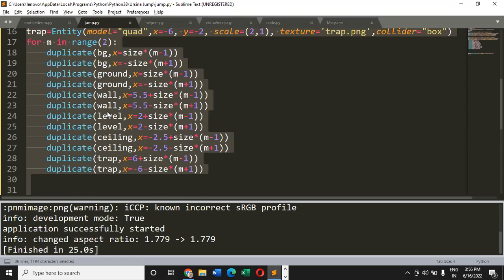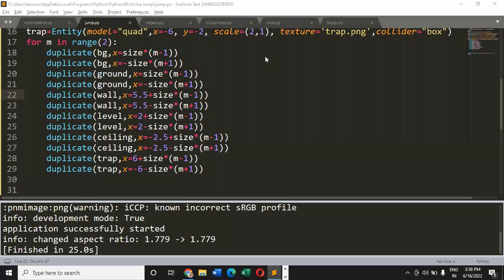I have shared the code with you. I would like you to just give it a try and check whether you're getting all the assets we have defined till now for our game or not. Okay, so you're getting the output.